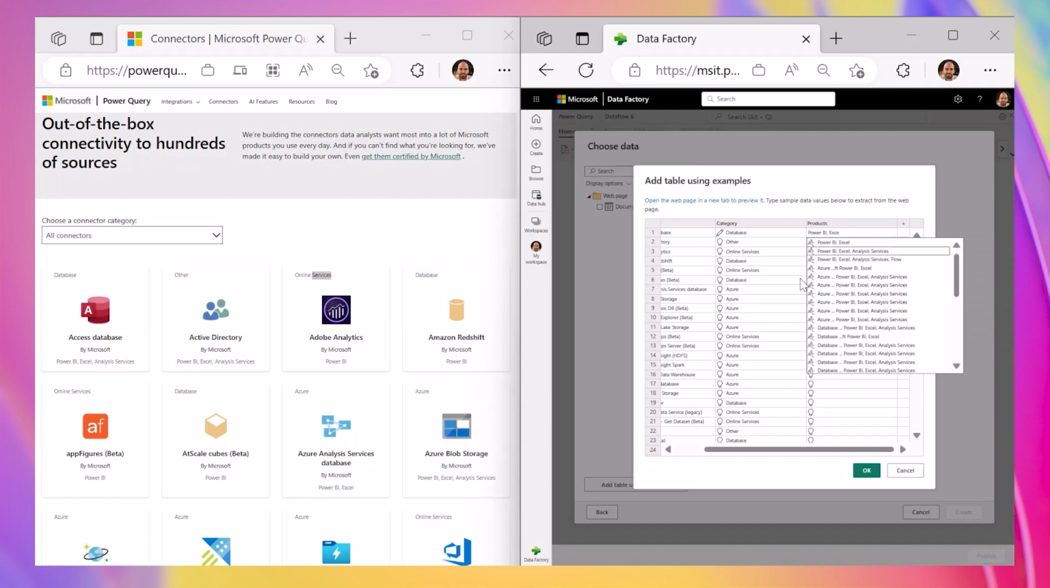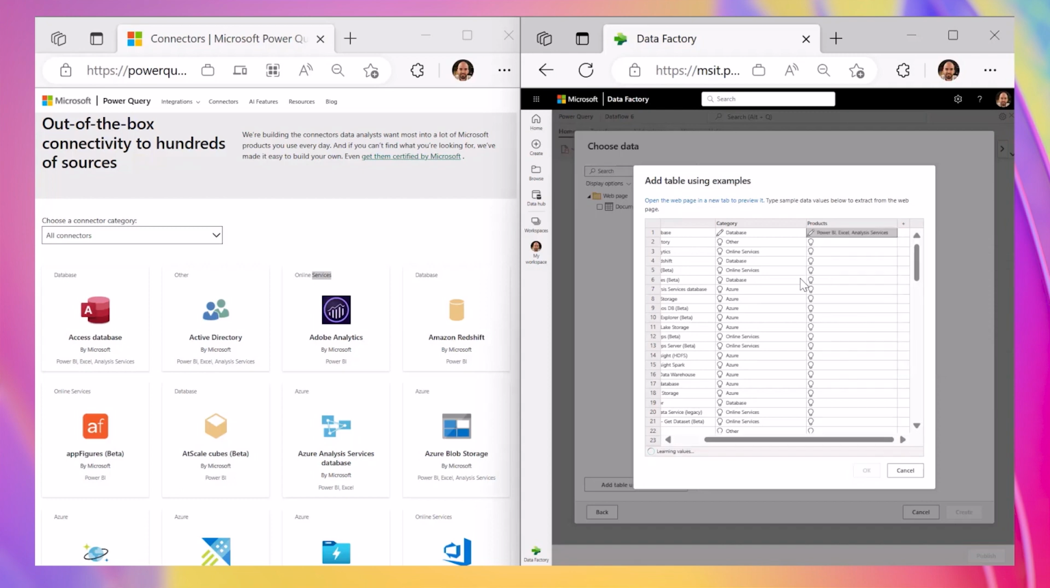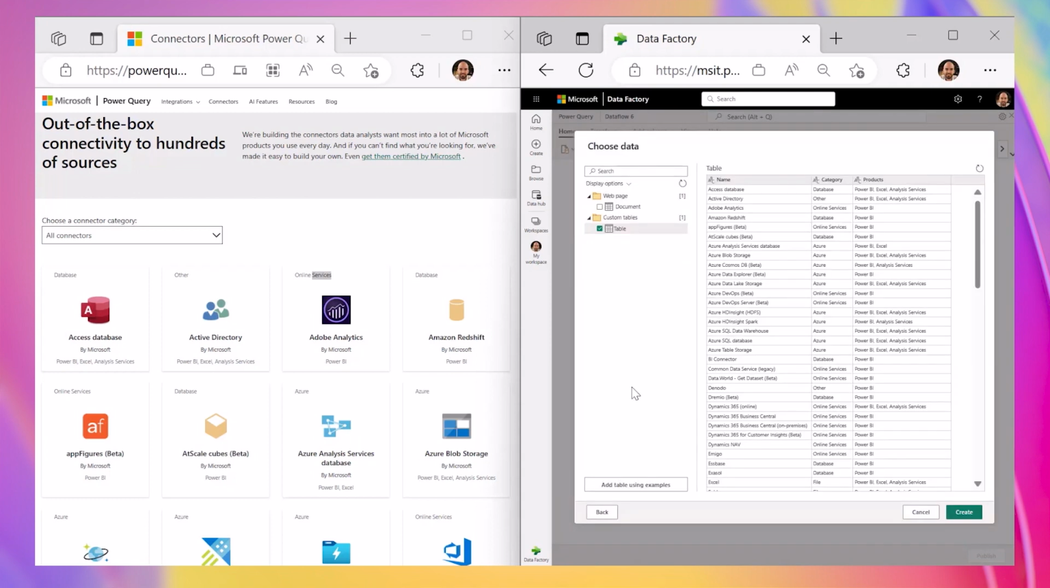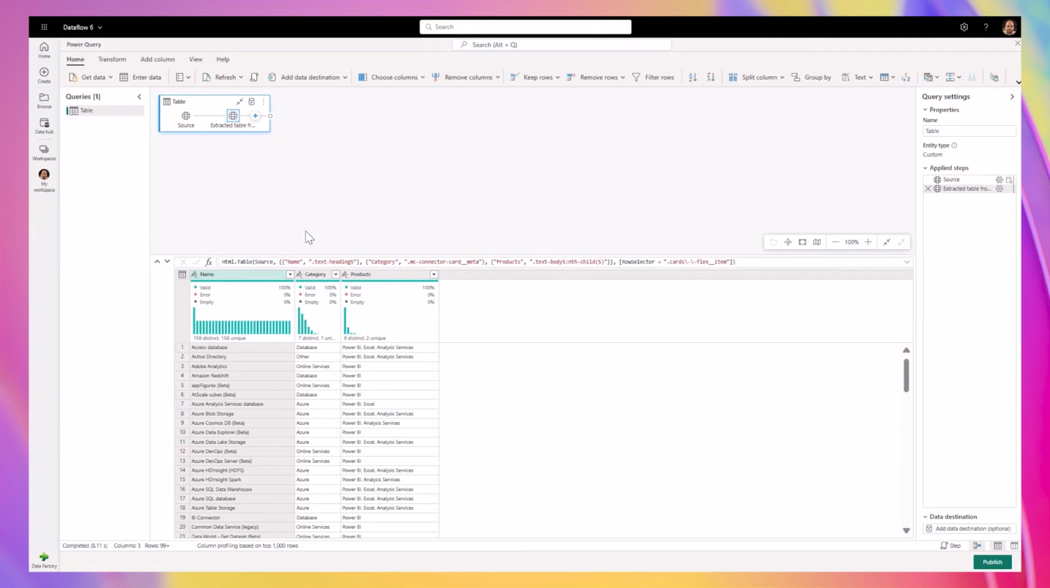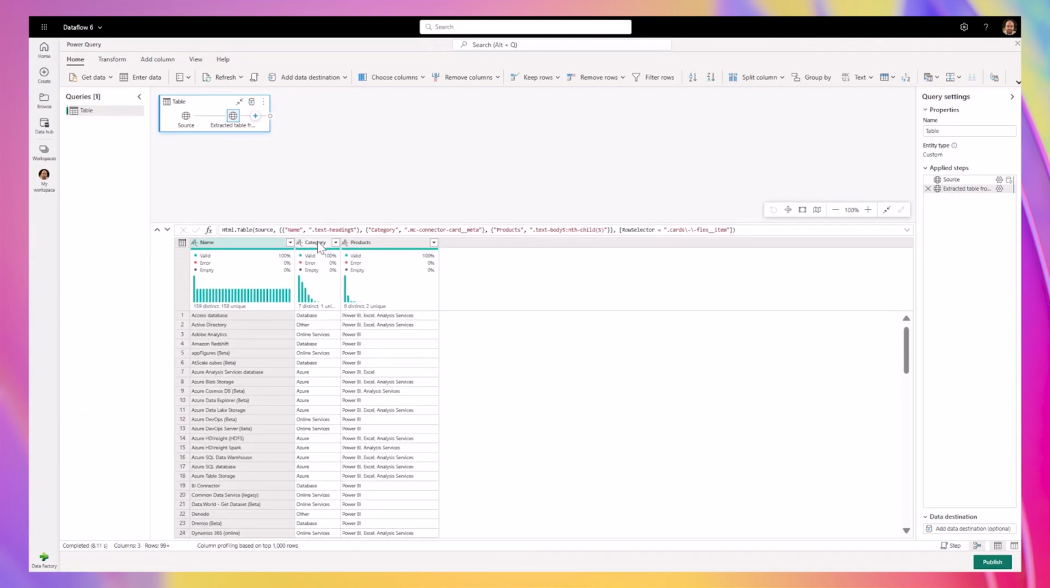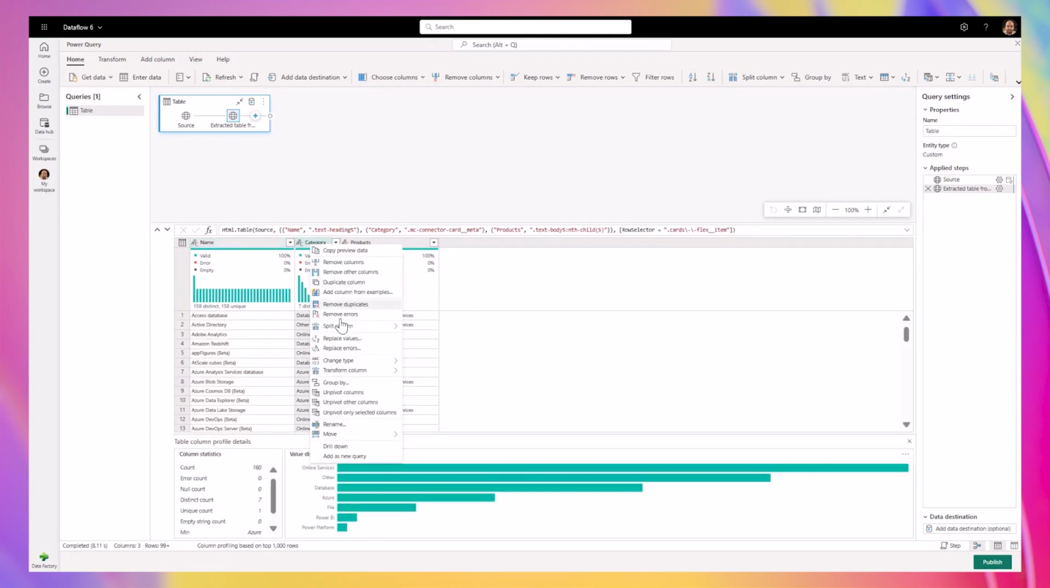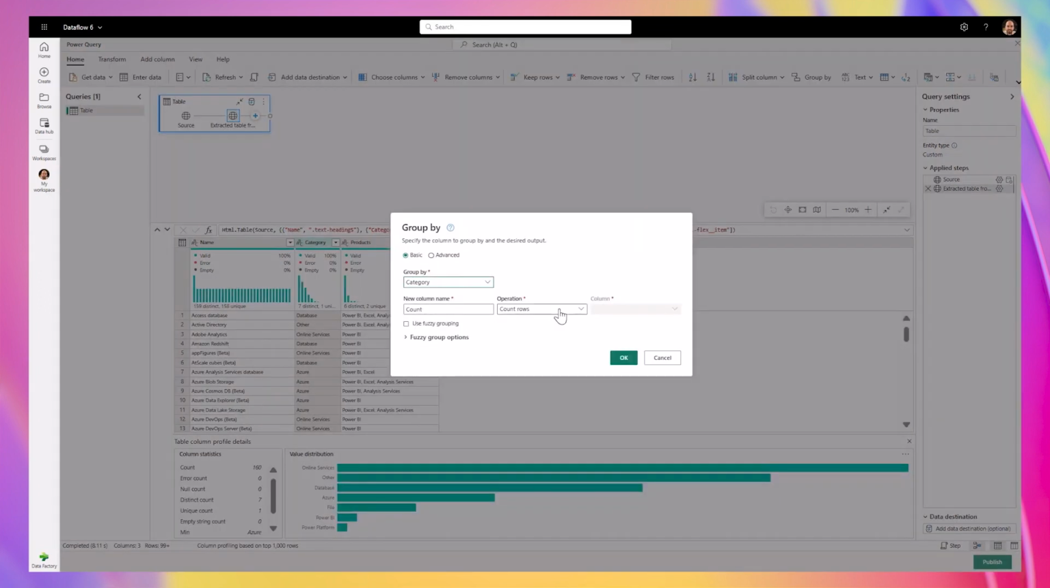Once users get the desired data extracted from the web page, they can move forward with applying any other transformations out of the 300 plus supported transformations in the editor experience, leveraging a highly visual, no-code experience that invites citizen users to achieve more with their data. In this example, we will just apply a group by operation to count the number of connectors by connector category.